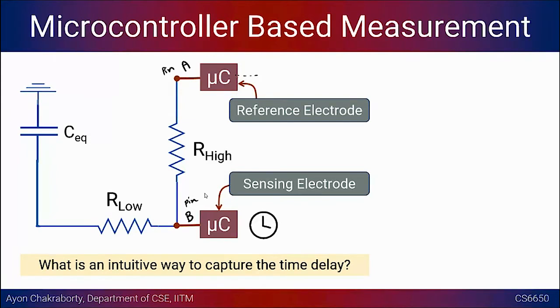Sir, it will be having the same voltage, but it will be instantaneous, is the doubt, sir. Between pin A, yeah, so that's what I'm saying. Yeah, go on. So I mean, current being there is always instantaneous. When I connect it, at that moment, since Ceq is chargeless, it will act like a zero resistance. So in that circuit there is basically an RA, a VA, an RH, some VB in between, R low and a direct connection to ground. But after some time, that Ceq will act like a broken connection. In that time the voltage will be the same and zero current will be flowing through it.